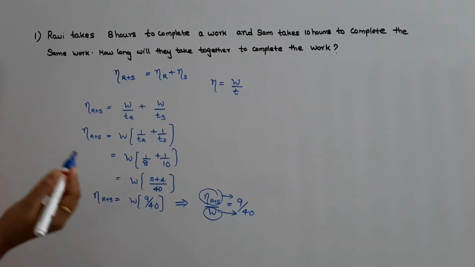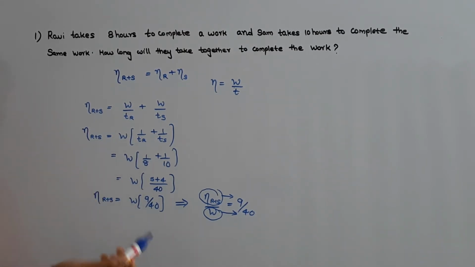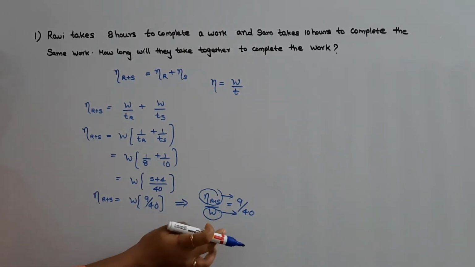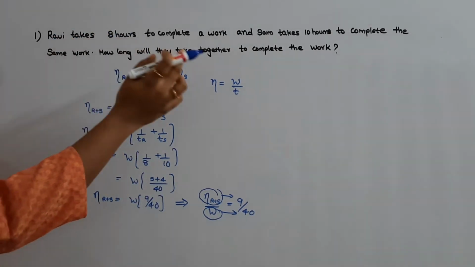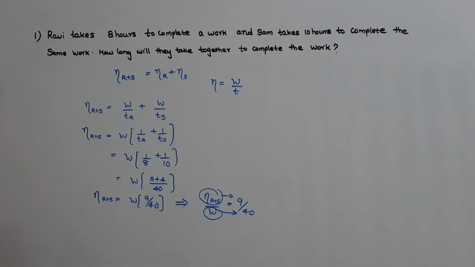That is, from this we can deduce that work done is nothing but the LCM of the time taken by Ravi and Sam. Hence, in all time and work problems, we can directly take work done as the LCM of the time taken instead of doing the entire steps.